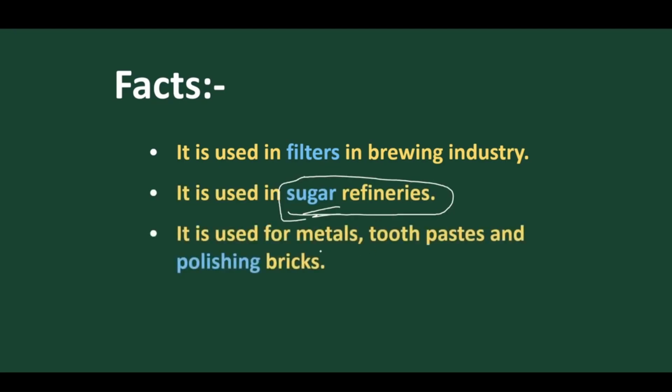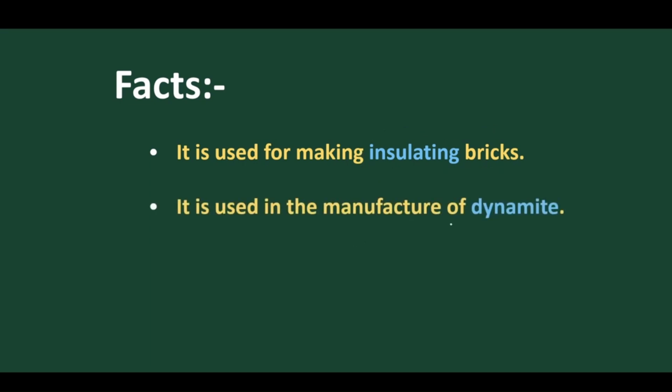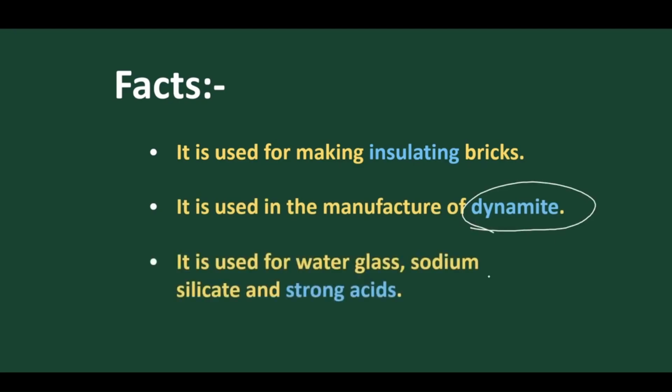It is also used to polish metals, in toothpaste, and in bricks. These are also used as insulating bricks because diatomaceous earth is soundproof, so they are mostly used in film halls or cinema halls. Also, they help in the manufacture of dynamite. Not most of them, but sometimes some are used in manufacturing dynamite. So many economic uses of this diatomaceous earth are found.